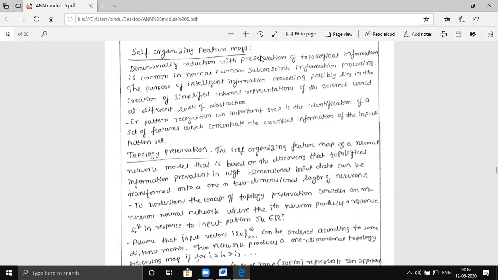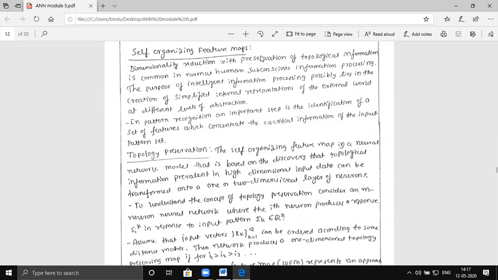For example, the person is very tall, or very dark, or very fair, or very fat, or very thin. Some very characteristic features of the person will be there. You will not be able to remember every feature of the human being. That is not necessary also. In this, if there are, let us say, 20 features for a particular person, we are not going to use all the 20 features.